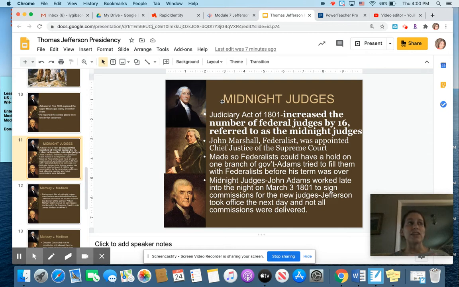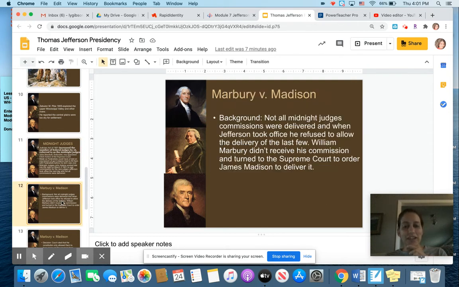So it's basically like John Adams is trying to hire all these judges into positions of power before Thomas Jefferson takes over as president. And when Thomas Jefferson takes over as president, all these people hadn't gotten a piece of paper that said they got their job. Okay? One specific guy doesn't get his commission, doesn't get his piece of paper that says he gets to be a judge. And that was a guy named William Marbury. And he sues to get it because he said Adams was going to make me a judge before he left office. And just because Thomas Jefferson is president now doesn't mean that I shouldn't get to be the judge that John Adams was going to make me.